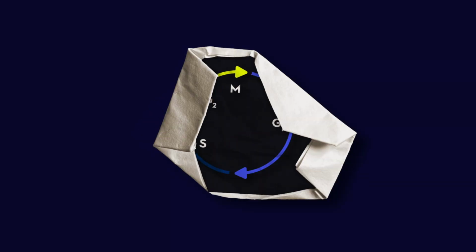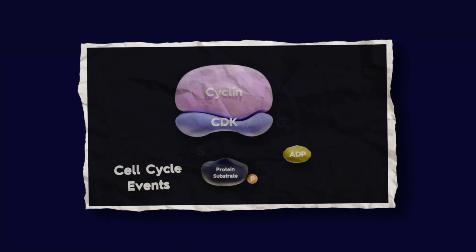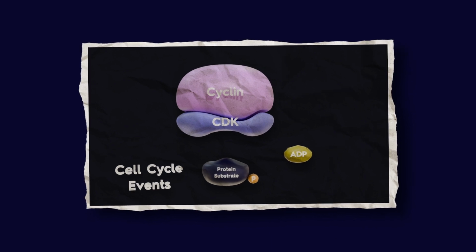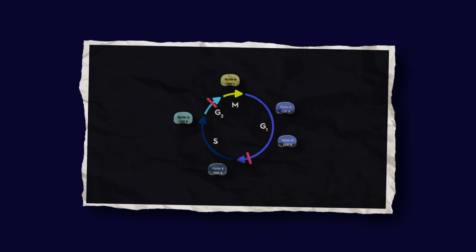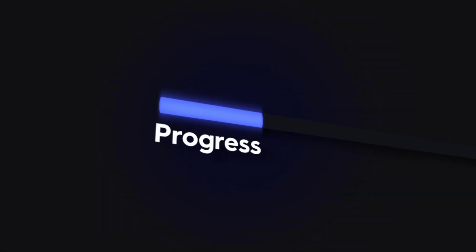So far, we have outlined the phases, seen how cyclins and CDKs push the cycle forward, and noted the checkpoints that verify readiness. Want to check your progress?